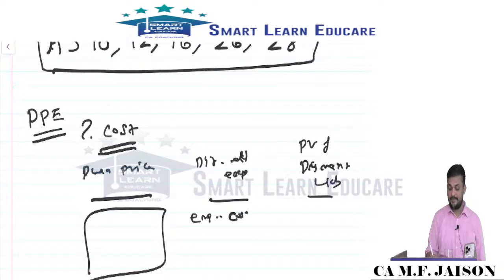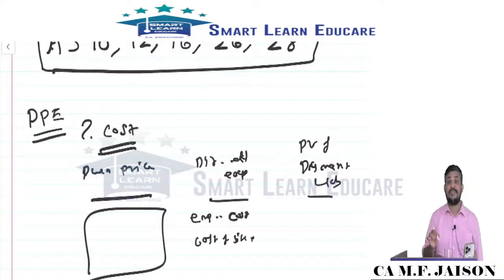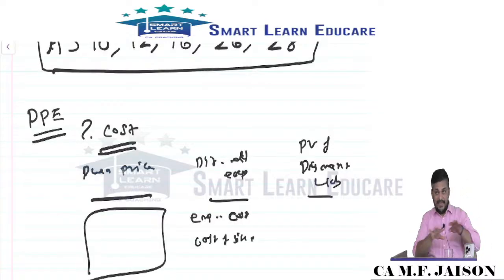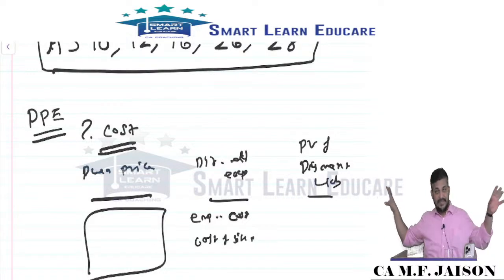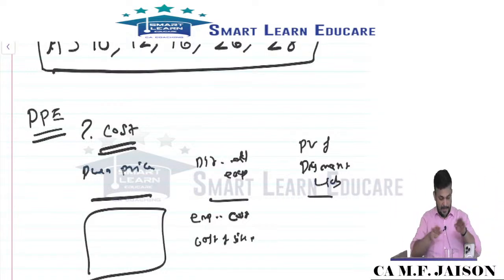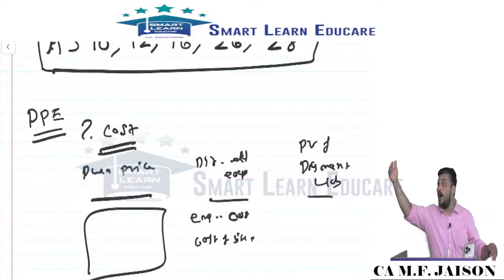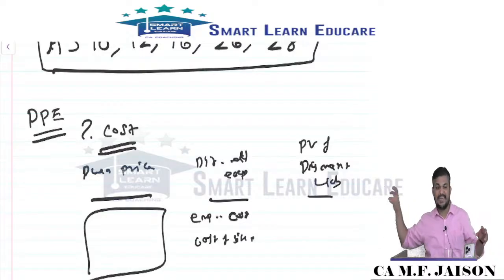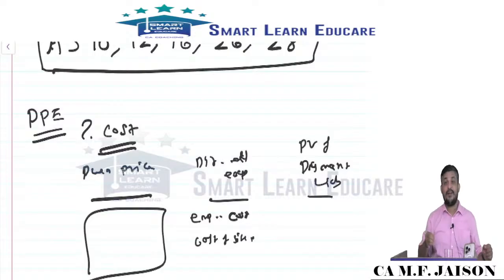employee cost, cost of site preparation, leveling, creating some fixtures, etc. Machinery should come, the level should be made, a wall should be constructed, some electrical fitting should be made. That is the cost of site preparation.